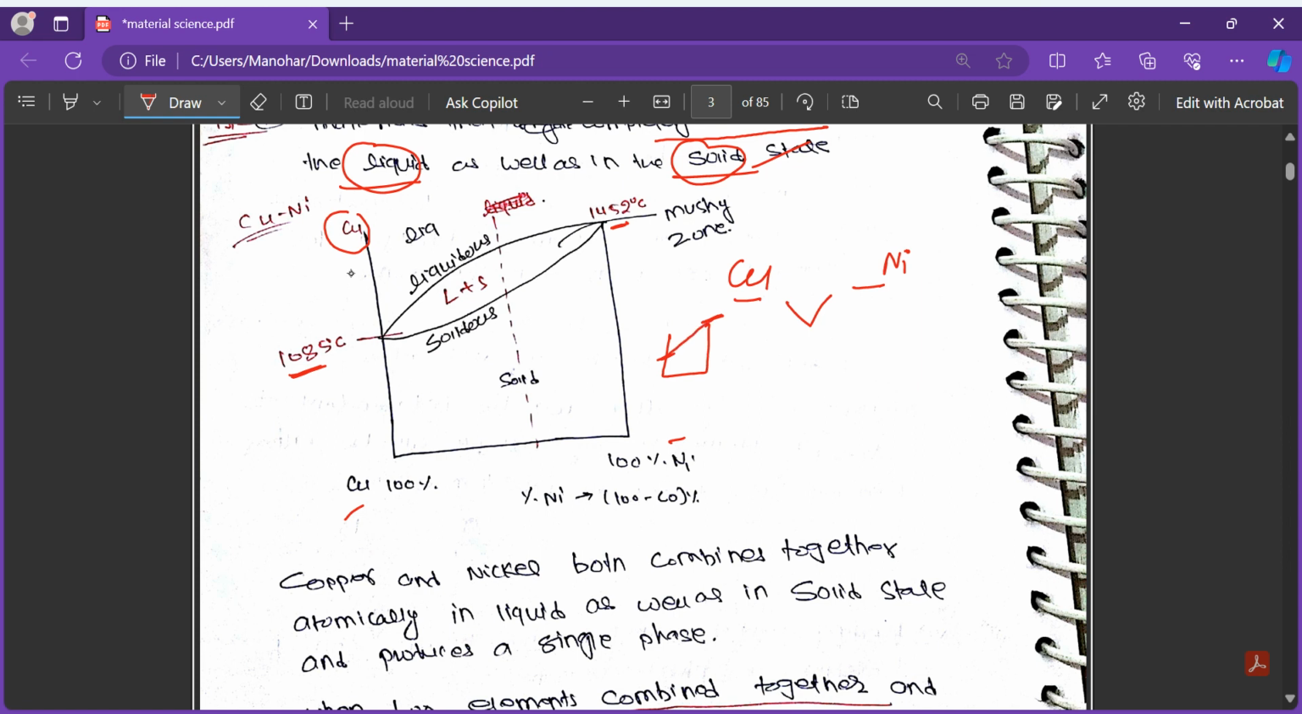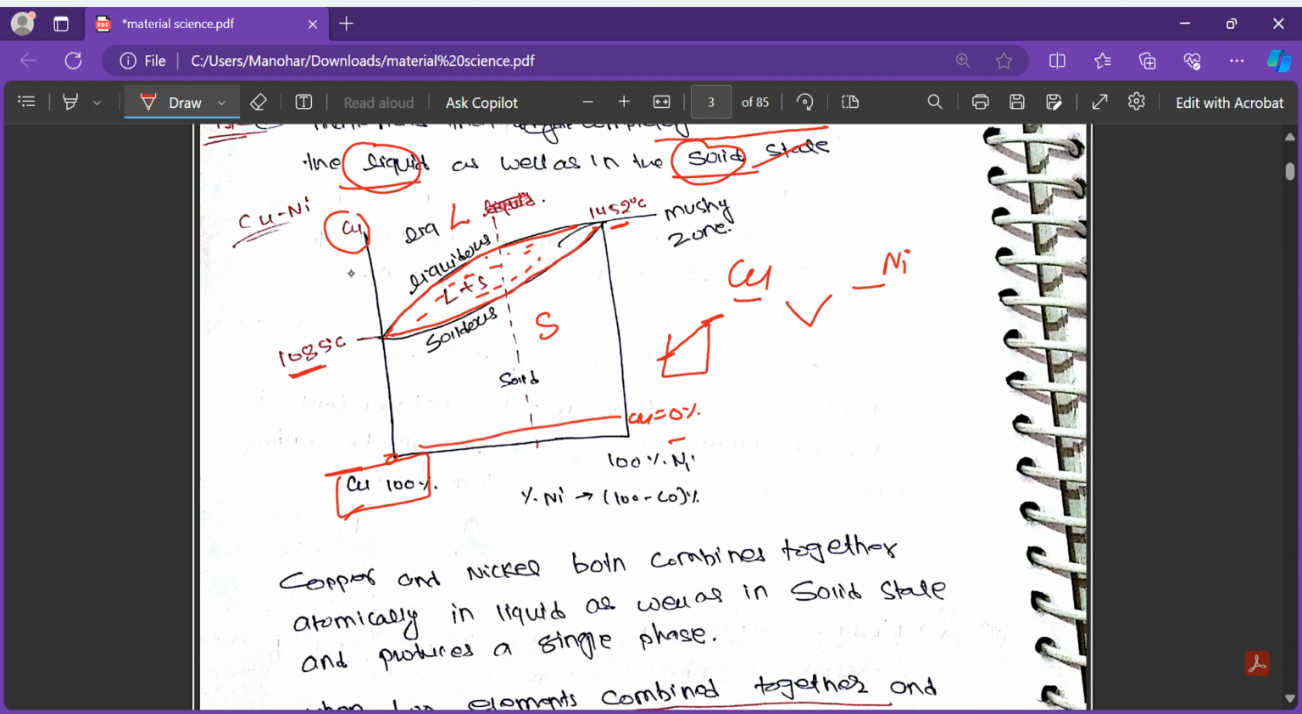Actually, the diagram will be like what we have drawn here, in this way and in this way. Above we have the liquid and here we have solid, and between them we have a mixture of liquid and solid. Here we write 100 percent copper, which means nickel here is 0 percent.